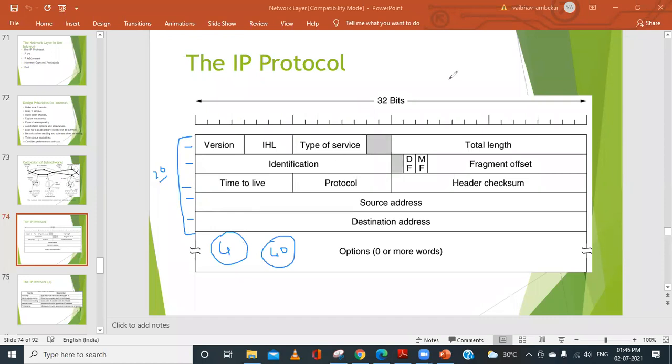Suppose the fixed size is 20 and I take 8 bytes in the optional part. What will be the size now? 20 plus 8, how much will it be?